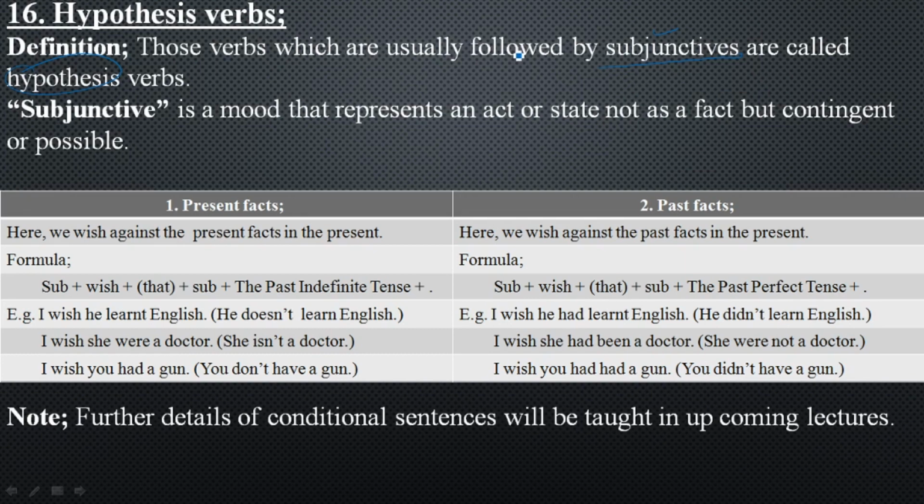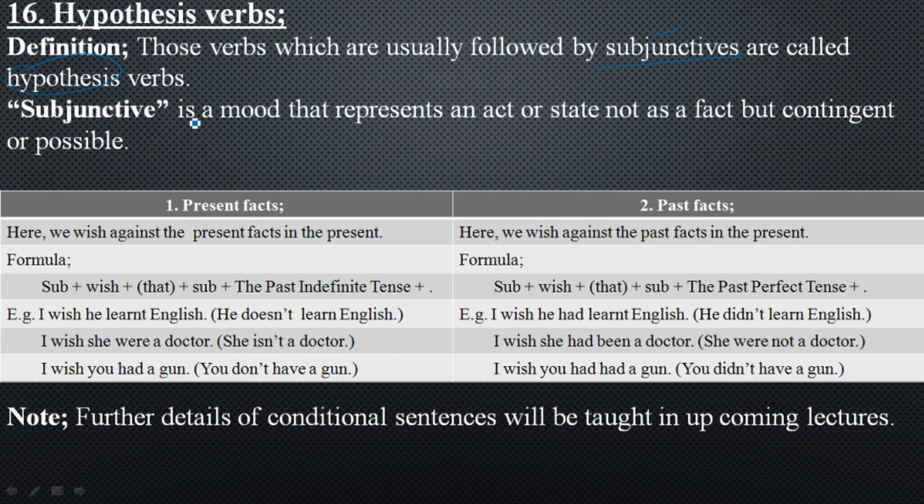For that, we will be learning some of the conditional sentences in detail, to understand what subjunctive actually means. But over there, it is related with the verbs. So the topic is about the verbs. We will discuss the hypothesis verbs. Here we talk about a hypothetical situation where we have just an imaginary hope or wish to be like or to be in place of that person, but we were not or we are not. So they are used in different ways. Let me discuss it a little bit more with you, what actually they are.